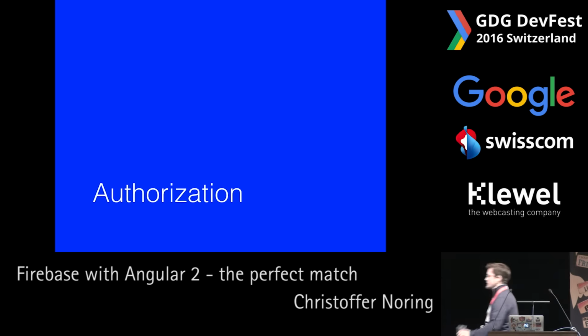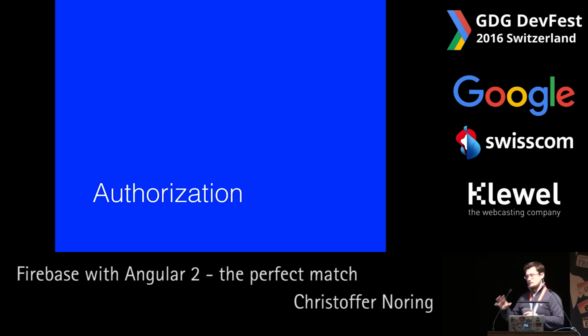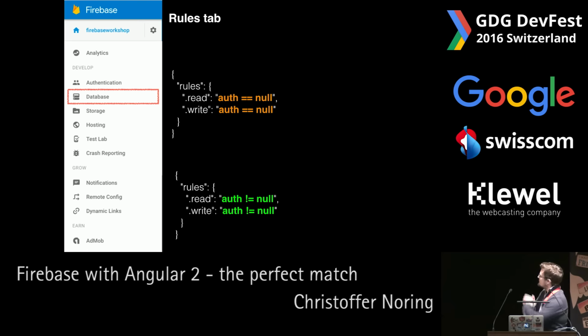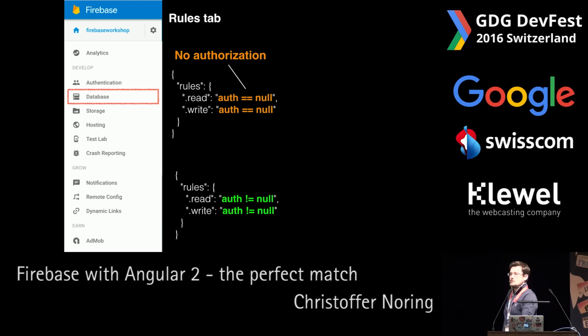Authorization, I would say, is even more important. Of course, you let the user in, but it's also very important to protect a user. I mean, imagine that you're an administrator. You don't want people to see admin data, right? So, first off, we have the database tab again, and we go into the rules tab. The rules tab, on a high application level, can say what the rules are for read and write. In this case, when I say that authentication equals null, it's the same thing as saying there's no authentication happening at all. We will just let the user go straight into our app and show him all the data possible.